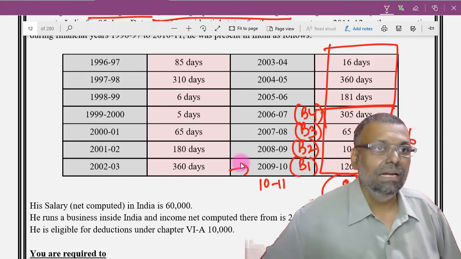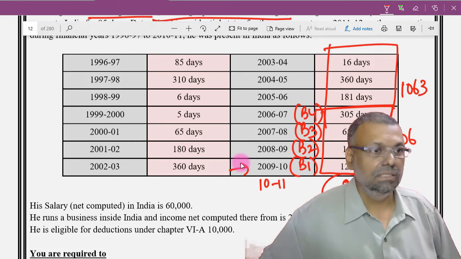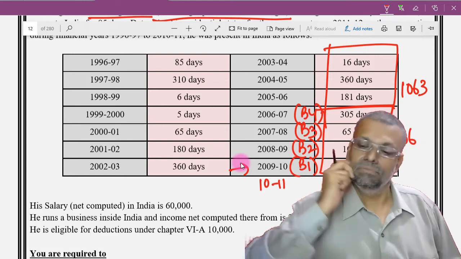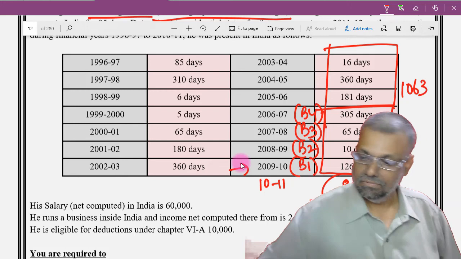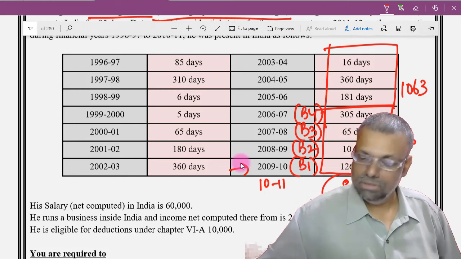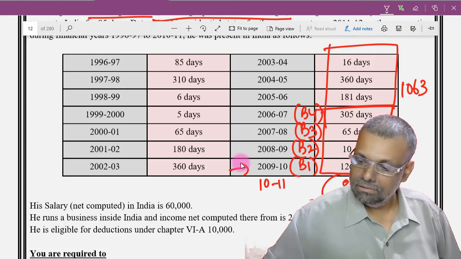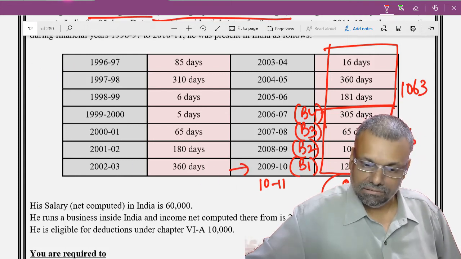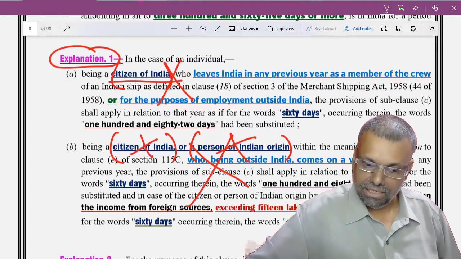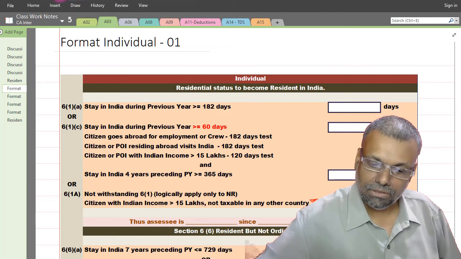Just check. And the 7 years total is 1063 number of days. Just keep on checking the total. Once this is ready, straight away jump to our format of computation.